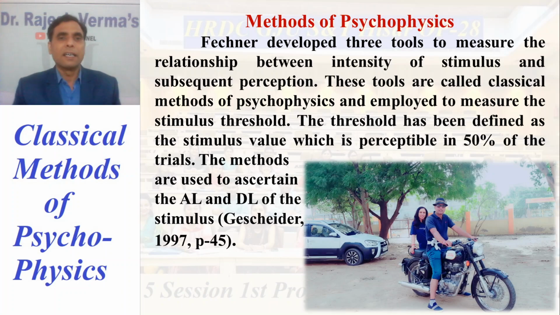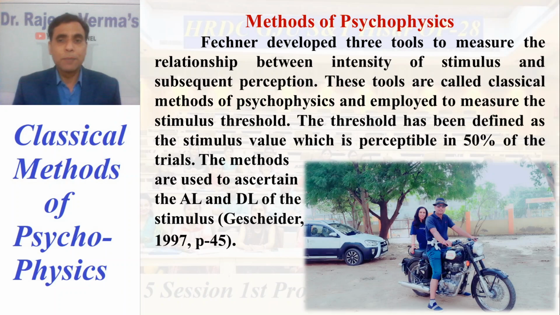Fechner developed three tools to measure the relationship between the intensity of a stimulus and subsequent perception. These tools are called classical methods of psychophysics and are employed to measure the stimulus threshold, whether it is a differential threshold or absolute threshold.